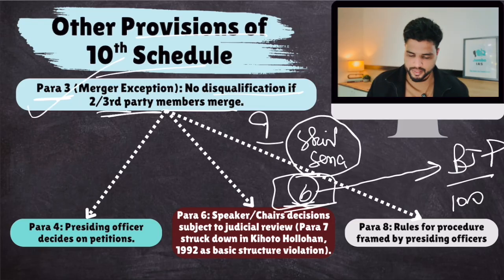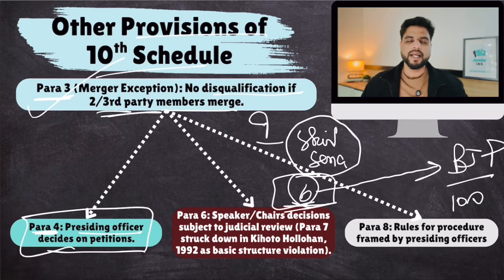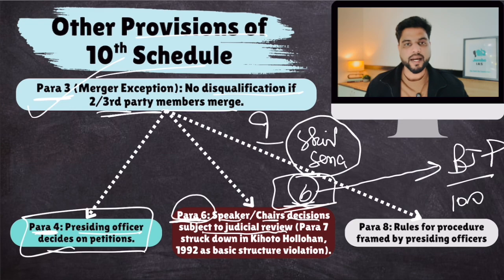Okay, so minimum 2 third party members decide to merge with another political party, that is permissible. Then para 4, presiding officers decides on petition. Para 4 lists down what are the rules and regulations with respect to filing a petition with the speaker or the chairman. Para 6, very important, speaker or chairman decision subject to judicial review. Okay, so speaker is the sole adjudicator. This is given in para 6.